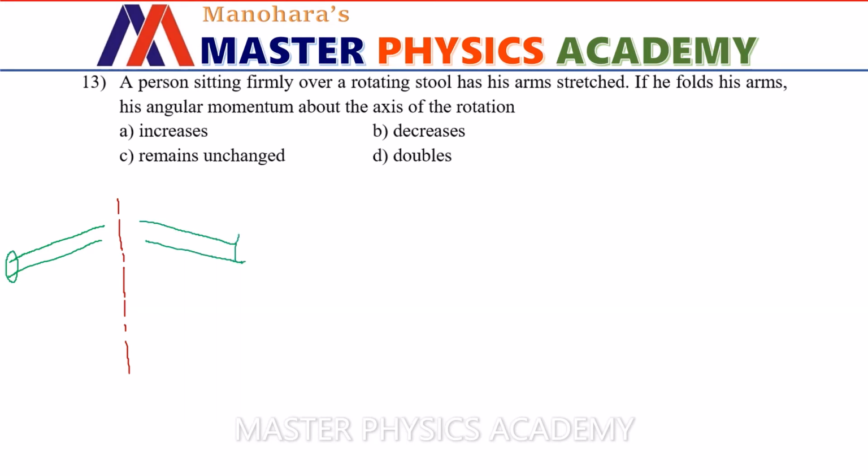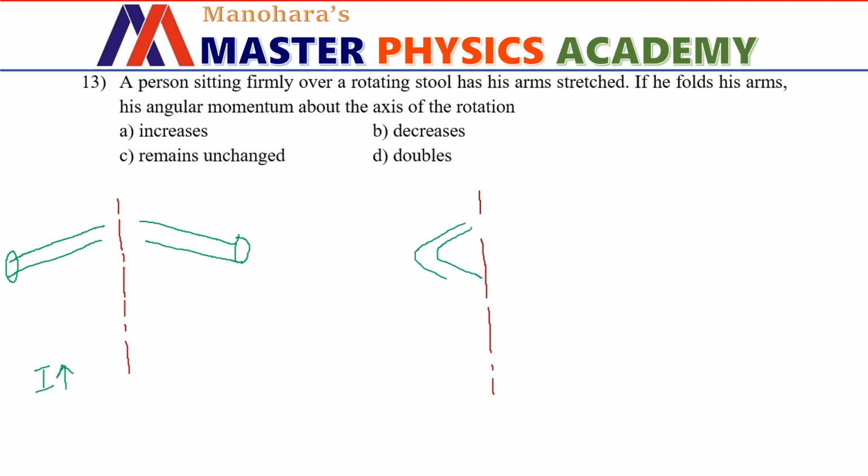Hence the moment of inertia will increase. Now in the second case, he has folded his arms closer to the axis of rotation like this. Hence the mass particles are closer to the axis of rotation, and that will result in a decrease in moment of inertia.